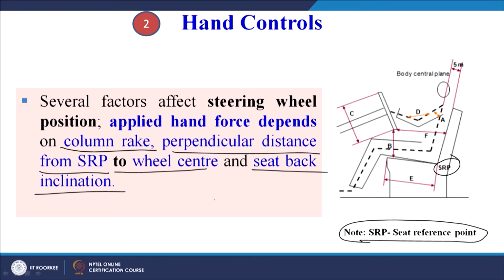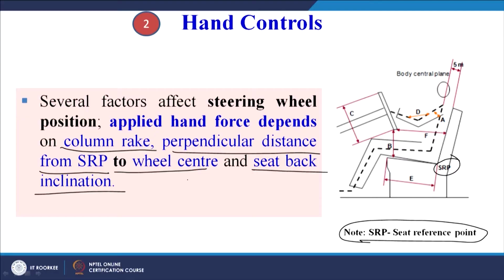The distance between the SRP and the wheel center is equally important, and the column rack is also equally important. When we are able to design these three things, we will be able to design the steering wheel in a proper manner. These are not the only parameters. There can be additional parameters which will affect the position of the steering wheel.